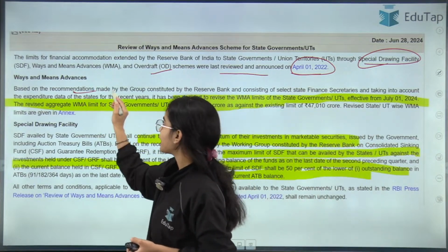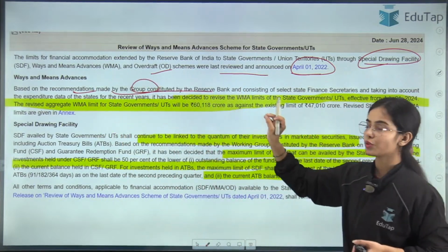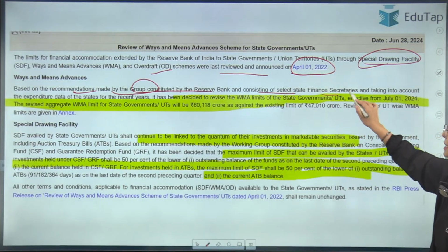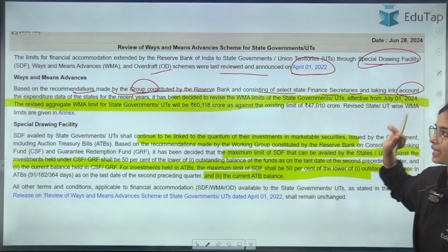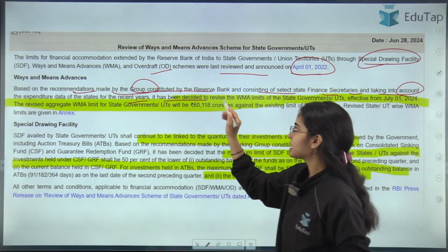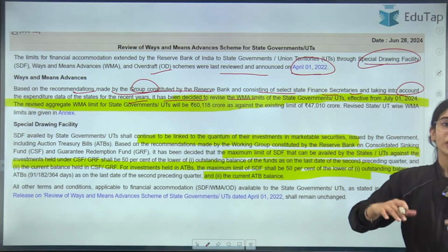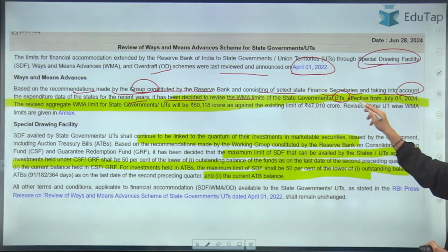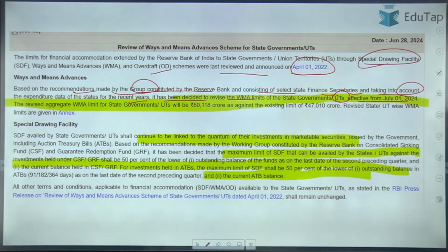Based on the recommendations made by the working group constituted by the Reserve Bank of India and consisting of select state finance secretaries, and taking into account the expenditure data of the states for recent years, it has been decided to revise the WMA limits, to increase the ways and means advances limits of the state governments and union territories, effective from July 1, 2024.